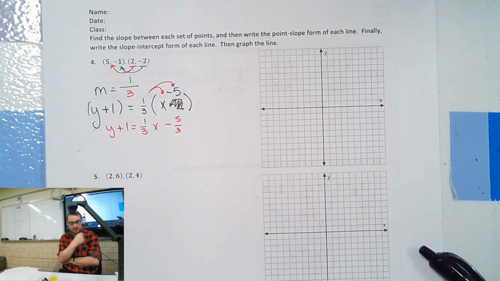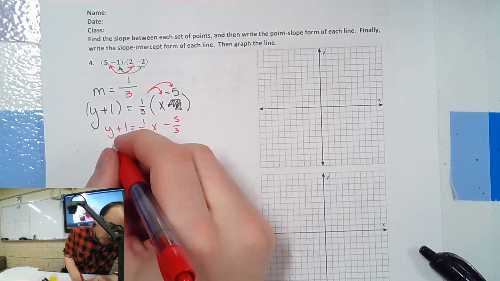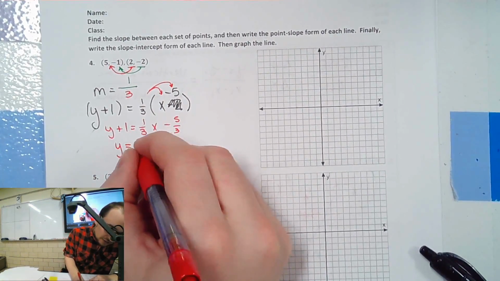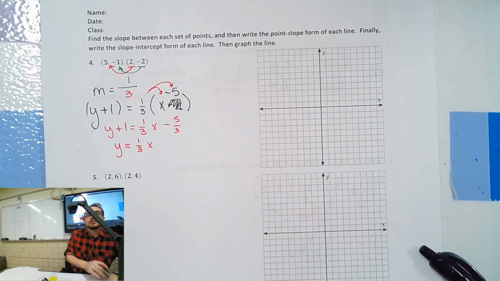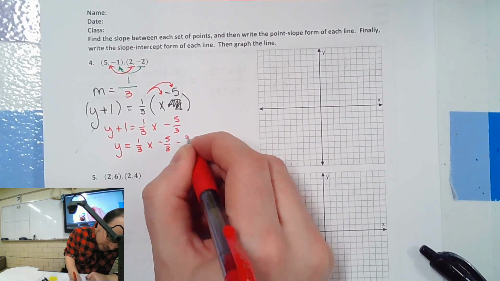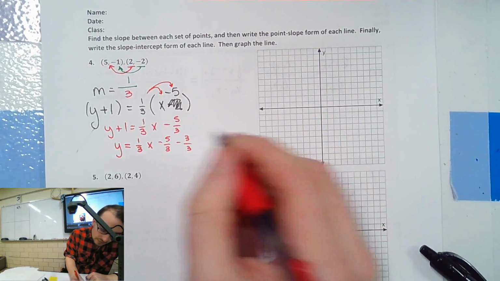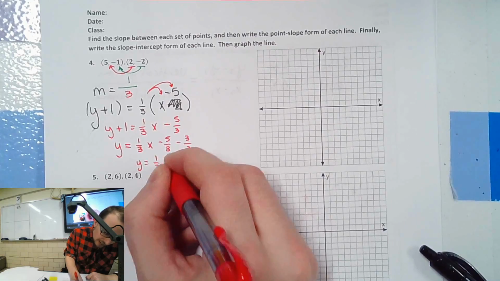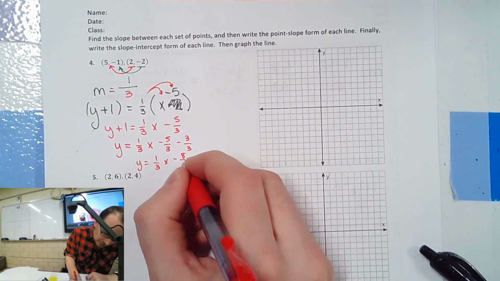Does that last number say 5/3? Yeah, it does. So now we're going to subtract 1 from both sides. How many thirds are in the number 1? 3. Good, so we're really subtracting 3/3, aren't we? So it's going to be y equals 1/3 x minus 8/3.